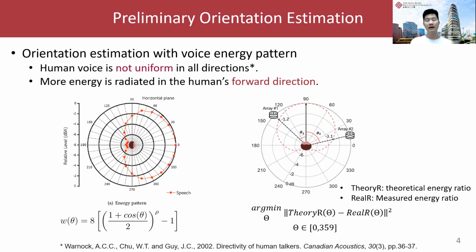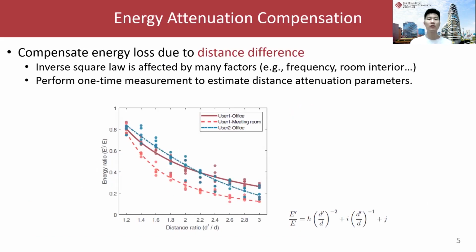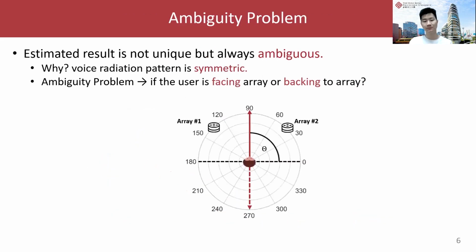Here, you may have a question. The distance difference also leads to energy attenuation. How to deal with this distance energy loss? Well, we can perform one-time measurements at different distances in a room to measure these attenuation parameters and compensate the energy loss before performing head orientation estimation.